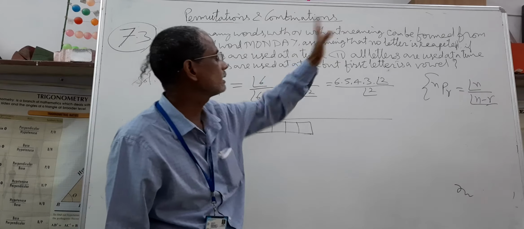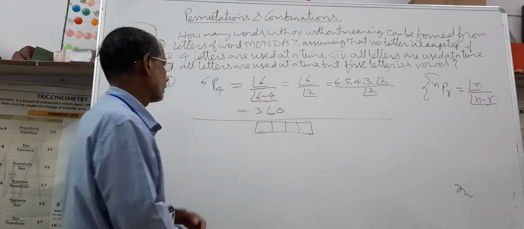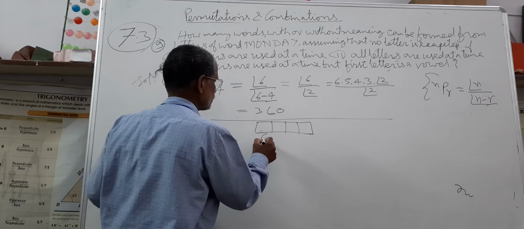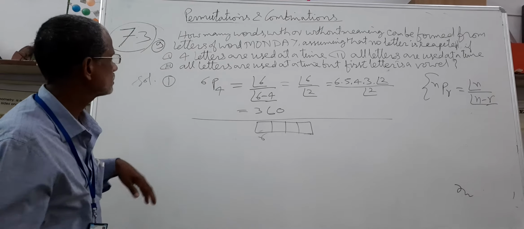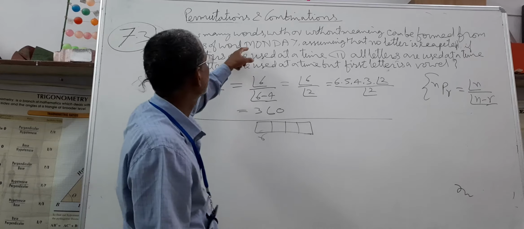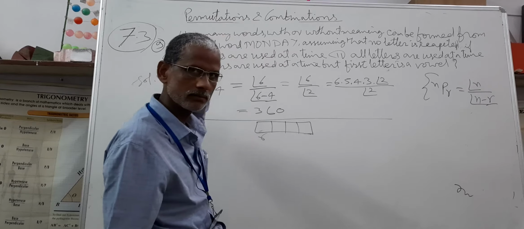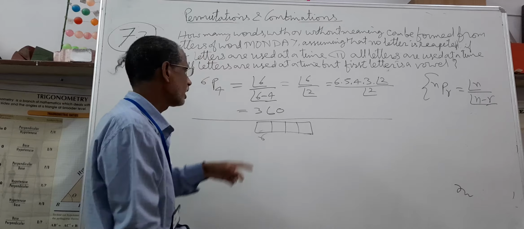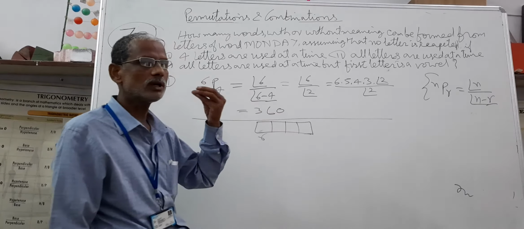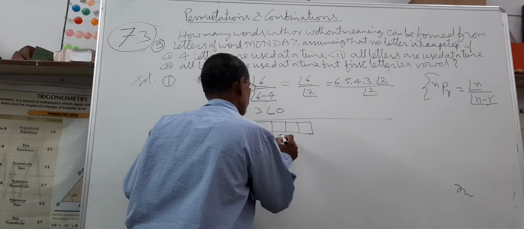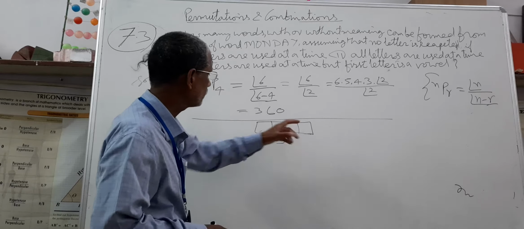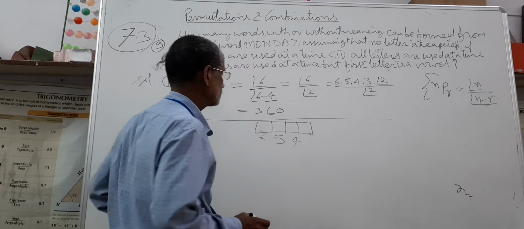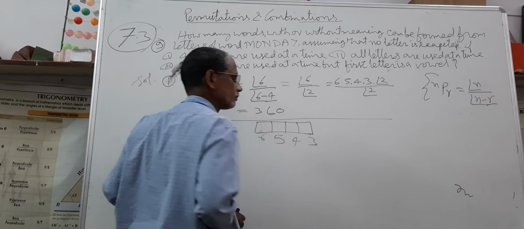Given that repetition is not allowed, the first place can be filled in 6 ways, because for the first place we have 6 options available. But since repetition is not allowed, for the second place we have only 5 options. For the third place it remains 4. For the last it remains 3.